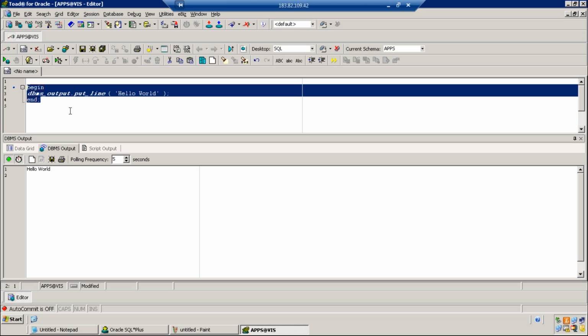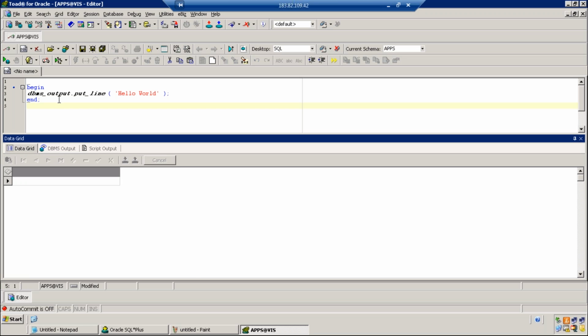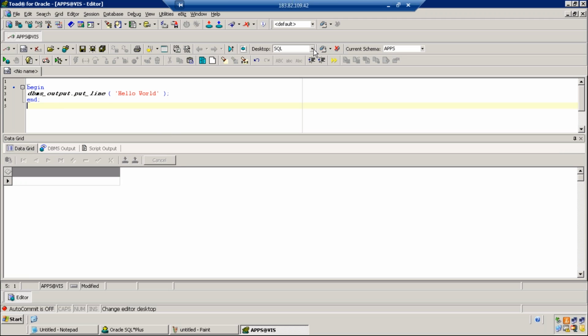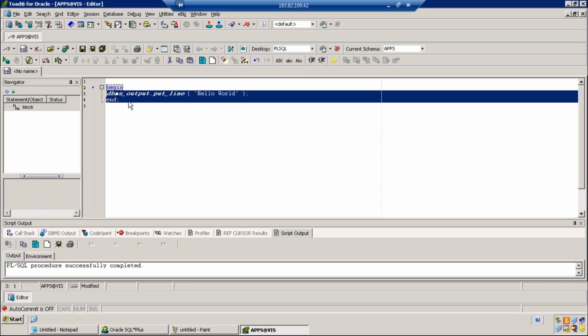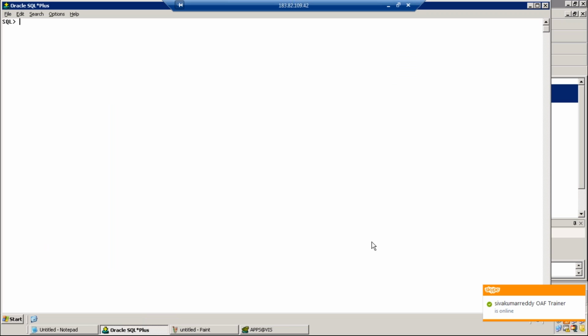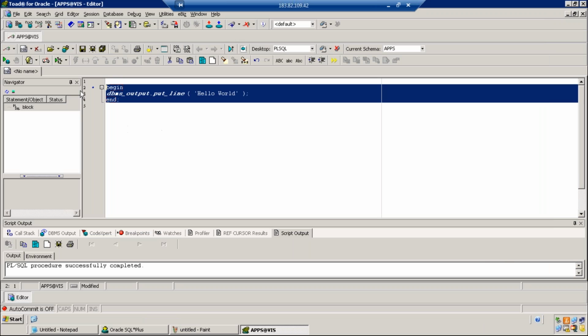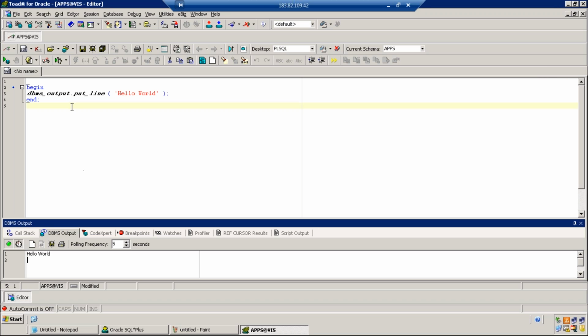Maybe that connectivity is not defined between SQL Star Plus and Toad. Or maybe we are at the desktop. Maybe that's the reason it is not taking care of the PL SQL. If you see the desktop on the right side, maybe we need to select PL SQL and then run as a script. Now I'm running with that option, run on SQL Star Plus. No, okay, that's not a problem. That does not make a difference, but you should be able to run it in any of the environments.